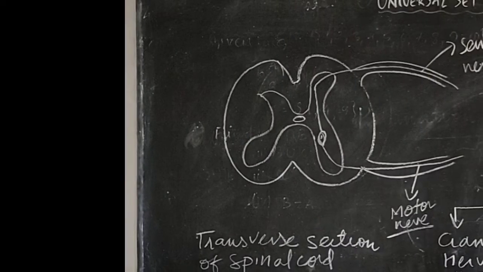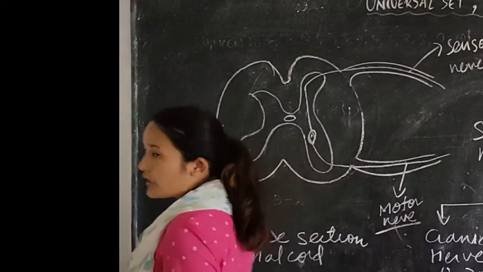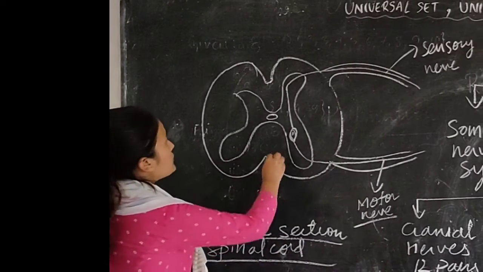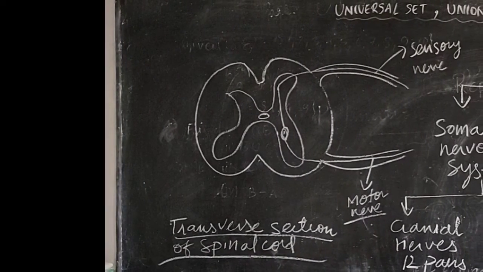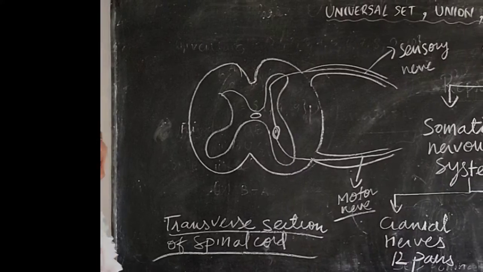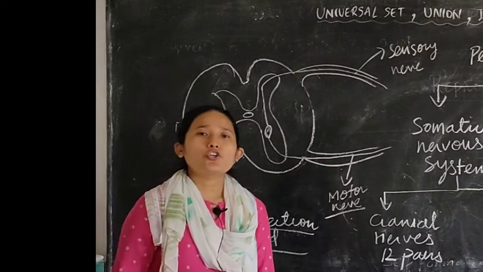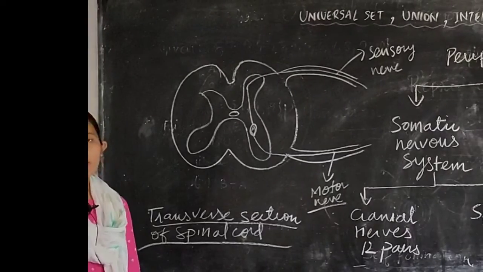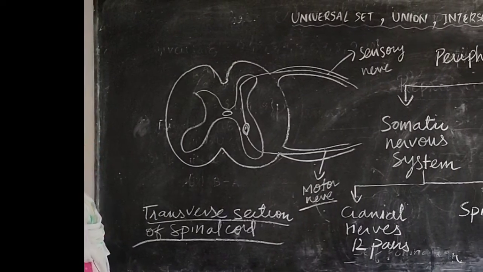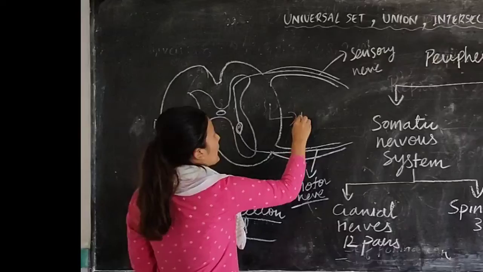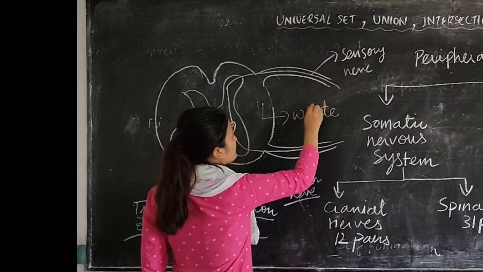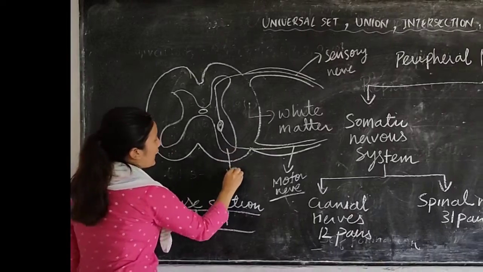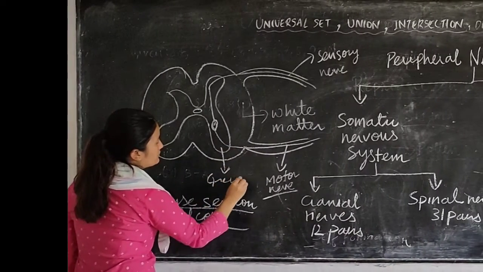The structure of a transverse section of a spinal cord, this is how it looks. The transverse section of a spinal cord is butterfly shaped, okay. And like the brain, the grey matter and white matter distribution in the spinal cord is reversed. The orientation is reverse. That means in the outer portion they have white matter and in the inner portion they have grey matter.